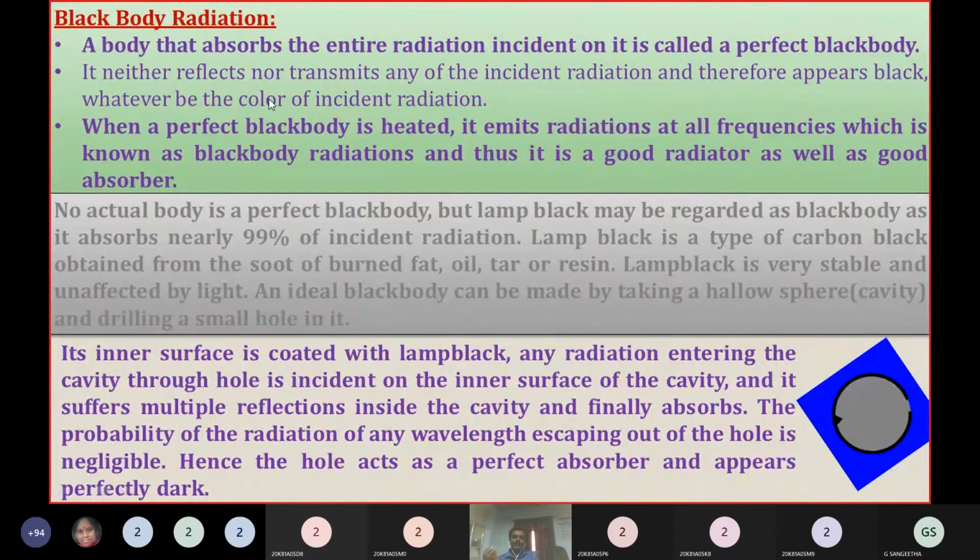So why do we call it a black body? It absorbs the total radiation that falls on it, that's why it appears black. So that's why we call this a black body.